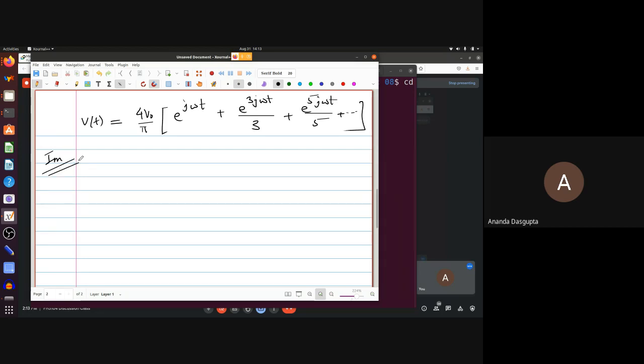Because our original Fourier series has sine omega t, sine 3 omega t by 3 and so on. That will be the imaginary part of this complex exponential voltage. And so the output that you really have should be something like this. I'm just writing it in terms of omega instead of f, just to avoid the extra factor of 2 pi in every one of those terms. But that's pretty easy to rewrite.